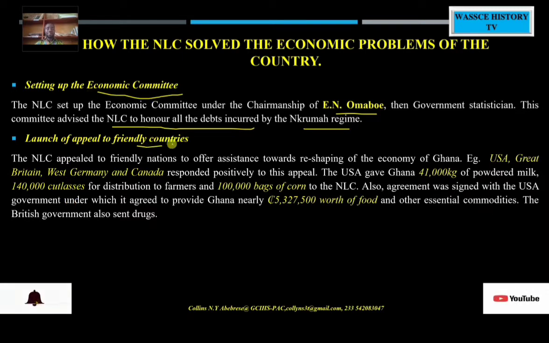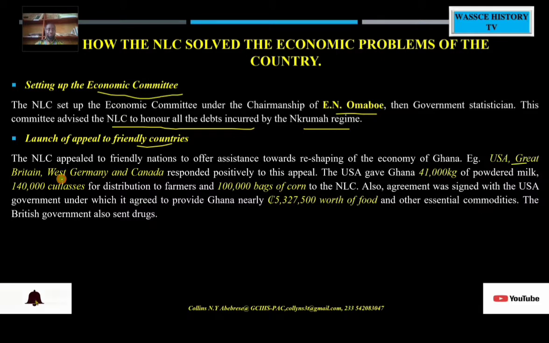They launched an appeal for friendly countries to give them some sort of assistance so that the country could come out of the wounds. And some of them, of course, responded greatly.